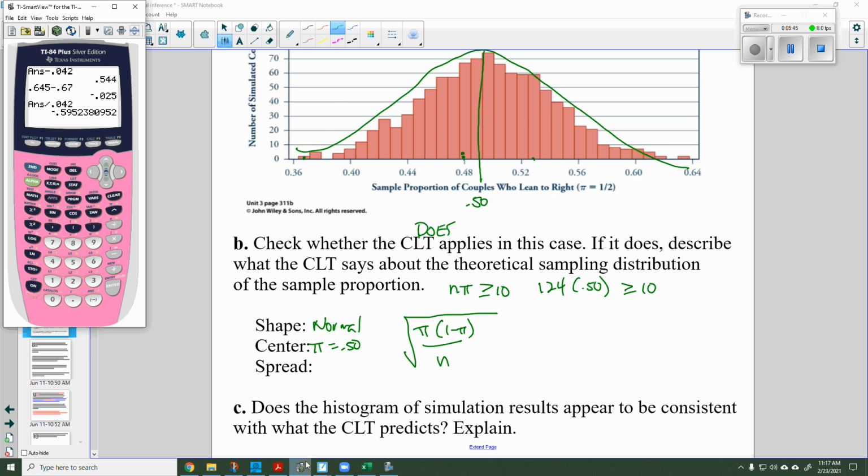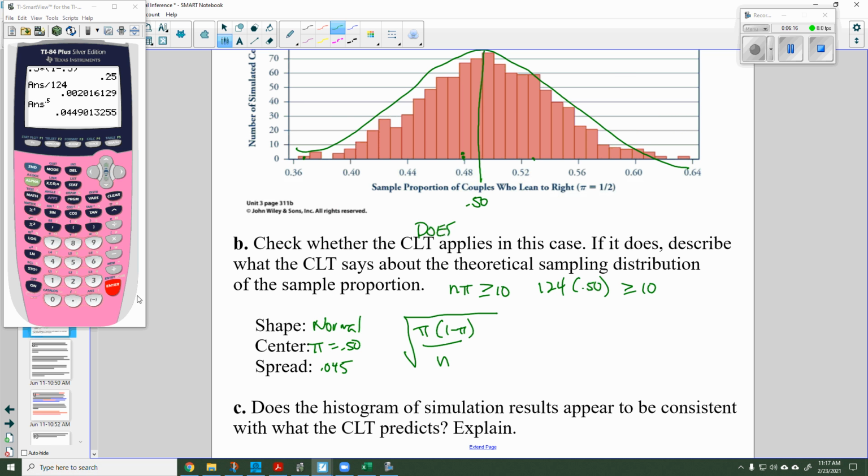So looking at a calculator here, I have pi 0.5 times 1 minus 0.5. I'm going to divide that by 124, and I'll take the square root of that. And I find out that my spread would be, we'll call it 0.045.